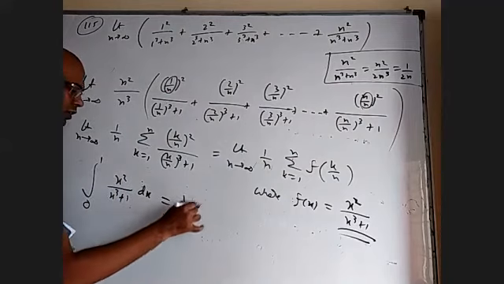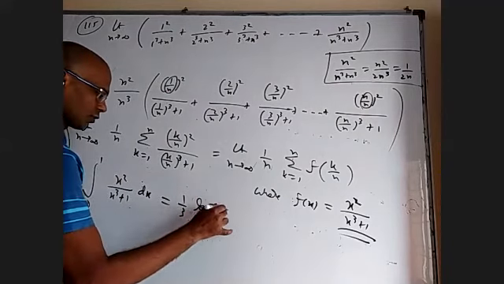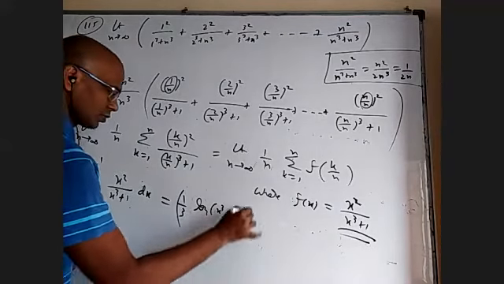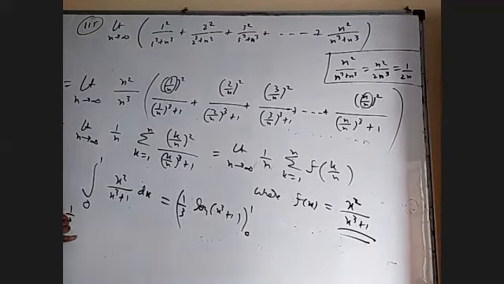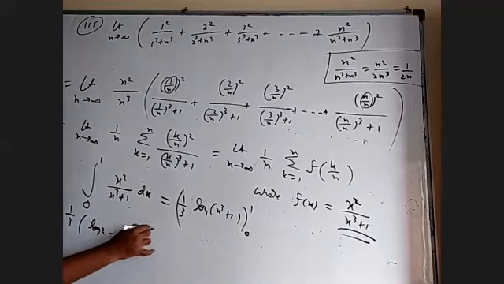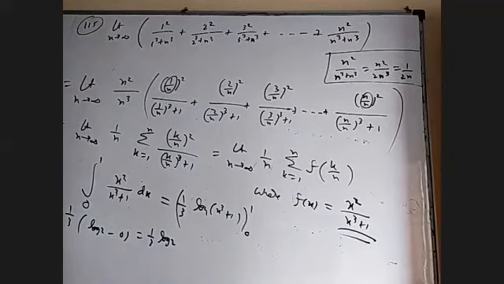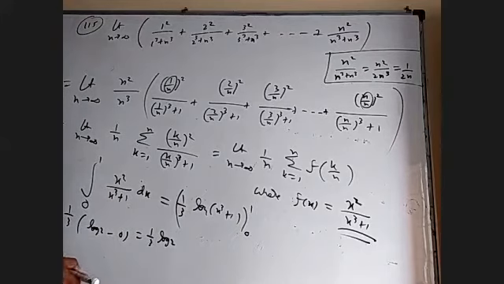Integral is 1/3 of log x cube plus 1, because I have to multiply and divide with 3, with limits 0 to 1, which is 1/3 of, when I put 1, it is log 2, when I put 0, it is log 1, which is 0. So 1/3 of log 2, which by limits alone we cannot do that question.